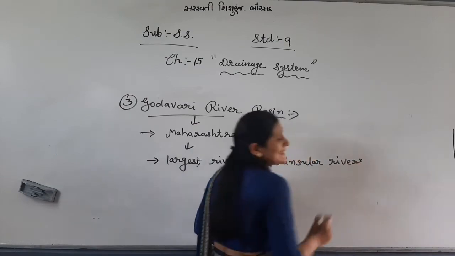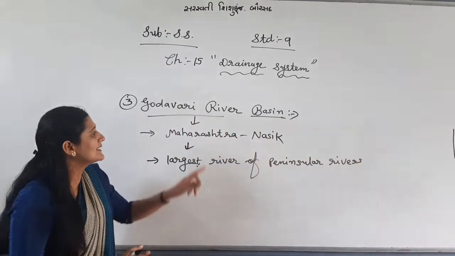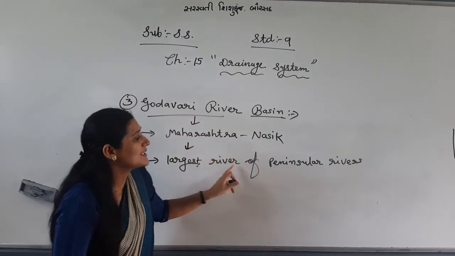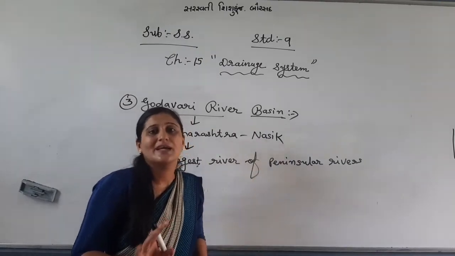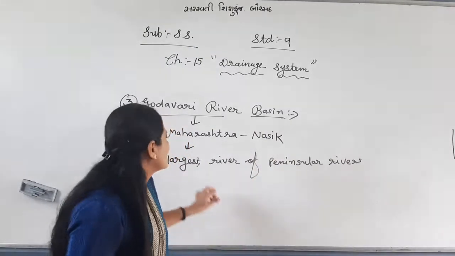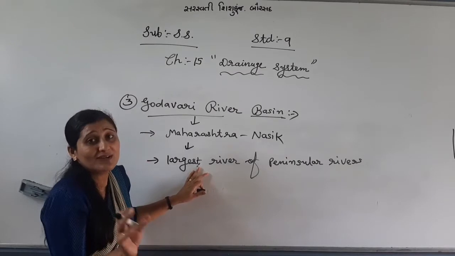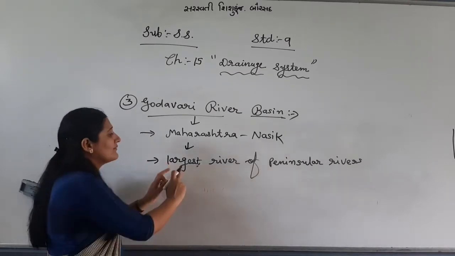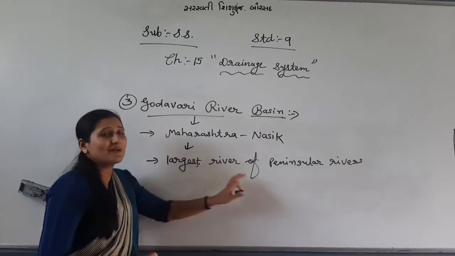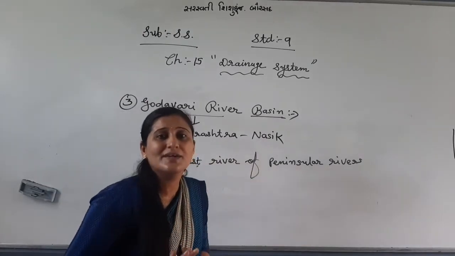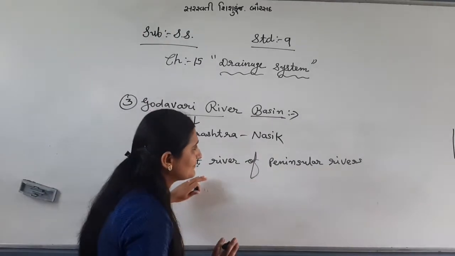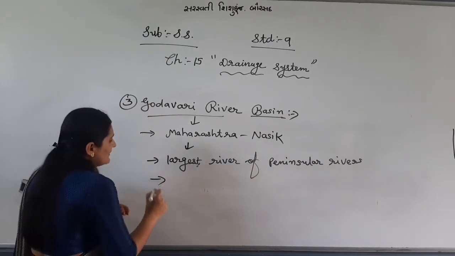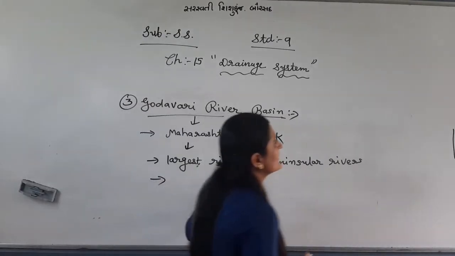See, main 6 I told you now. Out of 6, Godavari is the largest river of peninsular river. It can be asked, which river is the largest of peninsular river? In short, one word answer. Which river is the largest river of peninsular rivers? Godavari.